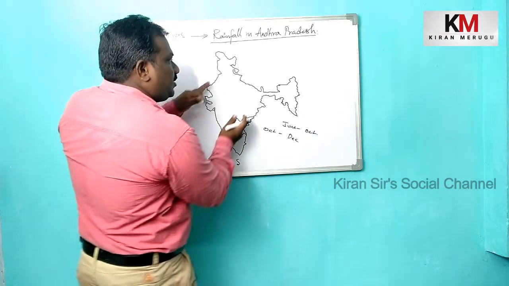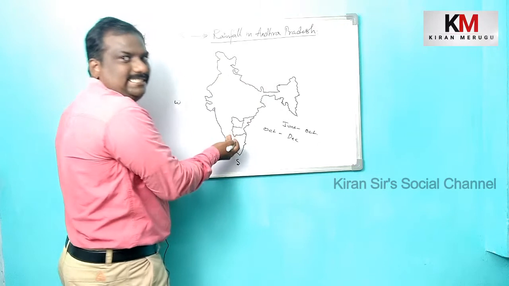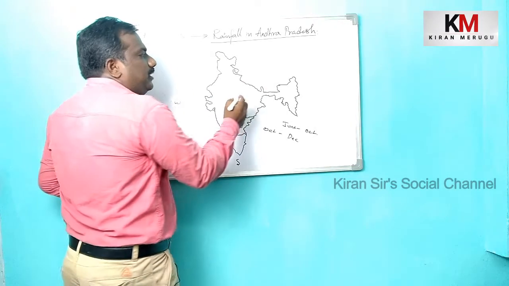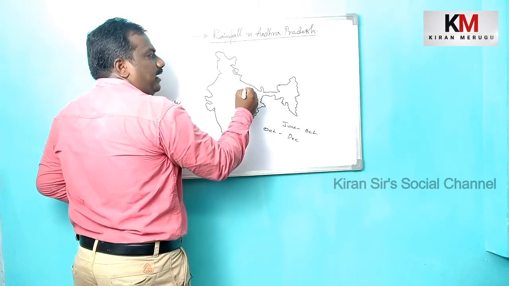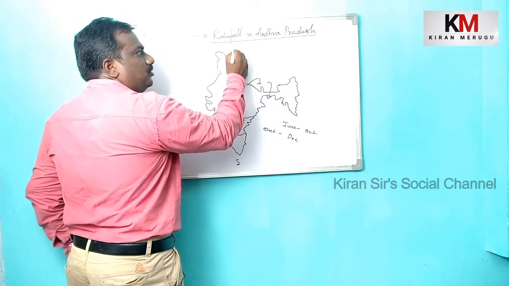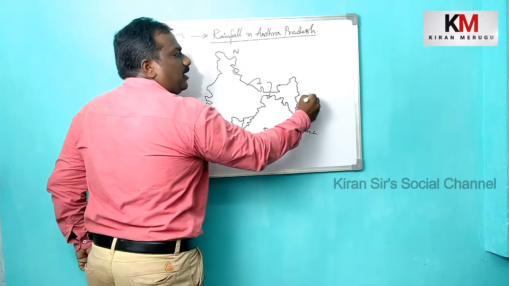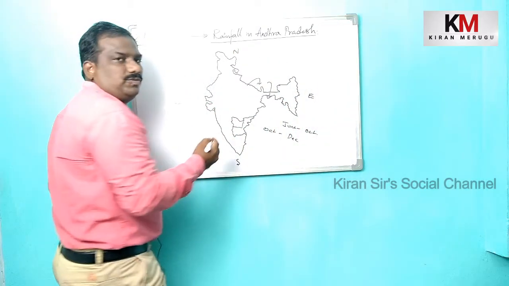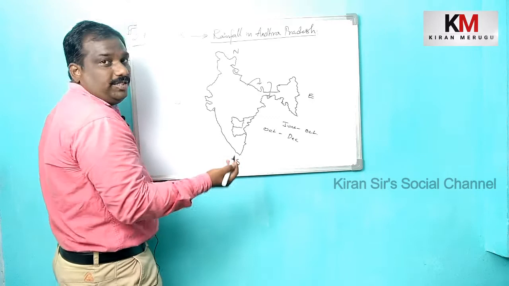this southwest monsoon will retreat. So these monsoons are called retreating monsoons. What are they called? Retreating monsoons. These monsoons are also called northeast monsoons. What is it? Northeast monsoons.